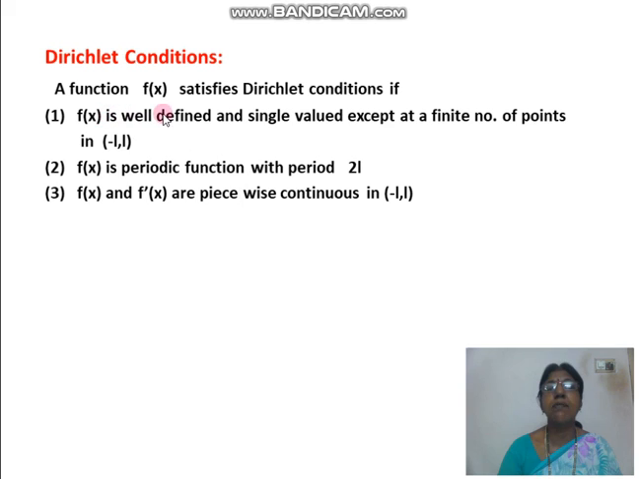So we observe we have three Dirichlet conditions. First one, the function is well defined in the given interval minus L to L. Second, f of x is a periodic function with period 2L. Third, f of x and f dash x are piecewise continuous in minus L to L.